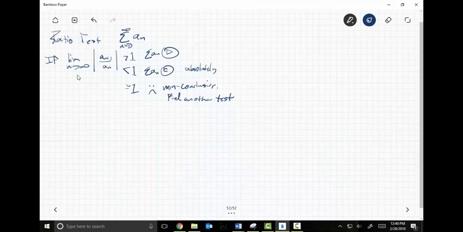I'll give you examples. Let's look at this series. This is really interesting, this is probably my favorite series. We're going to do e to the n over n factorial. And we'll let n go from 0 to infinity.